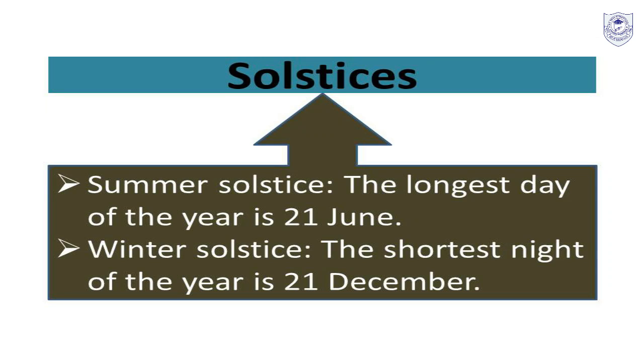Solstices: we have two types of solstices, that is summer solstice and winter solstice. In summer solstice, we have the longest day of the year, that is summer. As we have mentioned before, it is longer, isn't it? Longer days. And we have 21 June, which is the longest day of the year. And then in winter, it is very short. The shortest day of the year is 21 December.